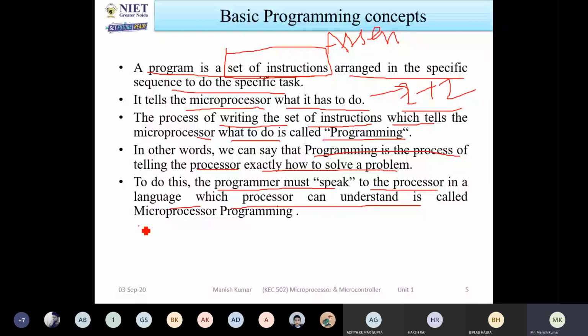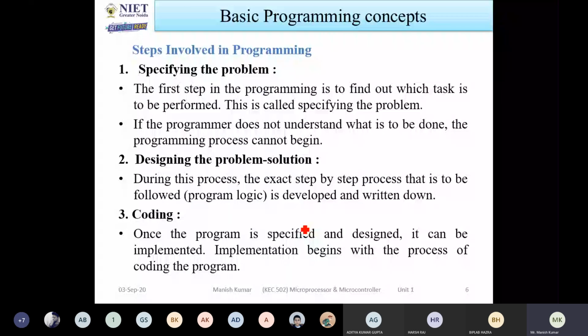So for the processor, you have to write something so that the processor will understand clearly what you have to do exactly. So there are 4 steps involved in writing programs. Steps involved in programming. If you want to write programs, then what you have to do? First, you have to specify the problem. Which type of problem do you want to solve?